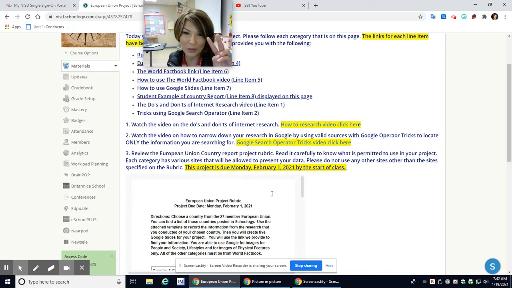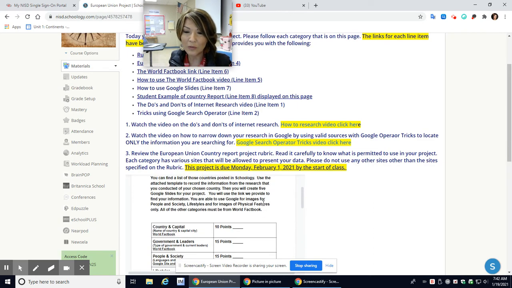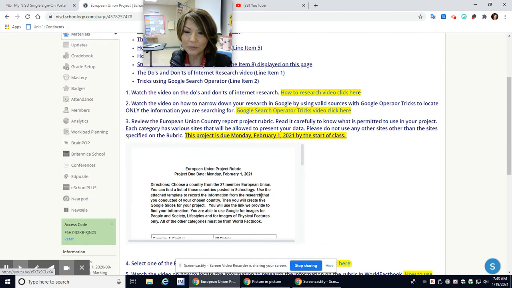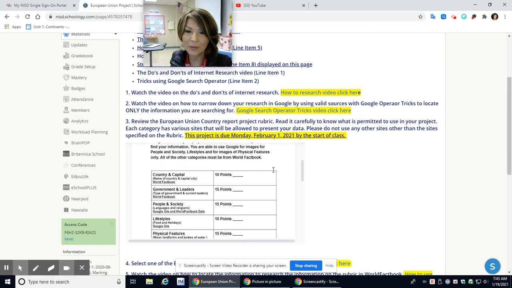I'm giving you 2 weeks to work on this. Now, my suggestion is that you work on a slide every single day. This way you don't get overwhelmed or you cannot get it all done in one day. Let me go over the rubric quickly with you. See if it'll allow me to bring it up.